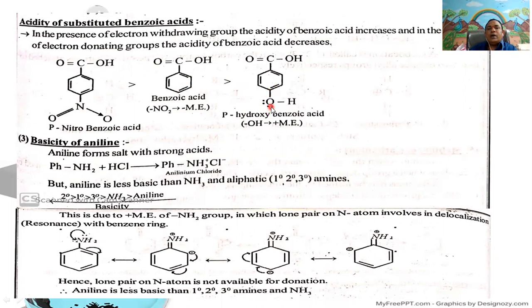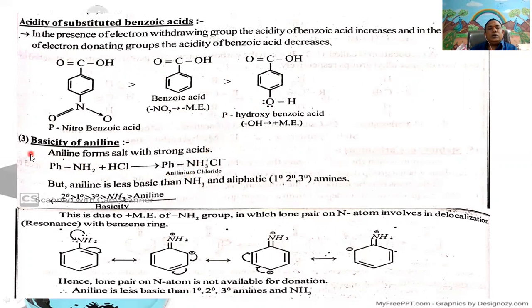Here, the para-hydroxy group is a plus mesomeric effect group, but in para-nitrobenzoic acid, the nitro group is a minus mesomeric effect group. If minus mesomeric effect groups or electron withdrawing groups are substituted on the para carbon, the acidic strength of benzoic acid increases. But with an electron releasing group substituted on the para carbon, the para substituted benzoic acid is less acidic than benzoic acid.